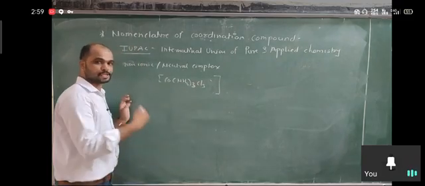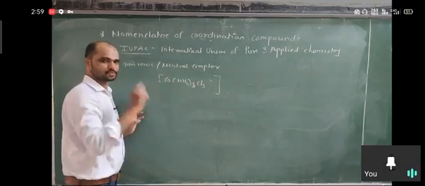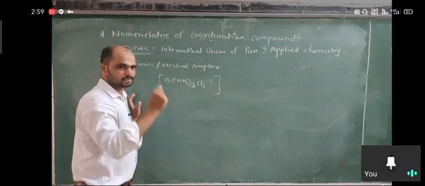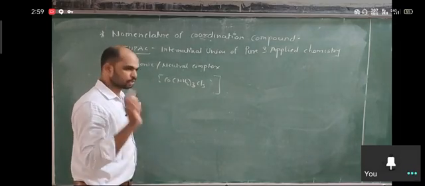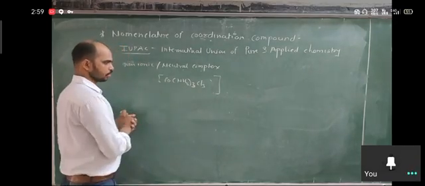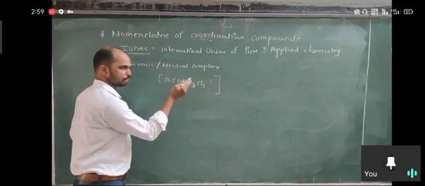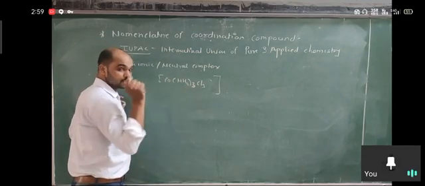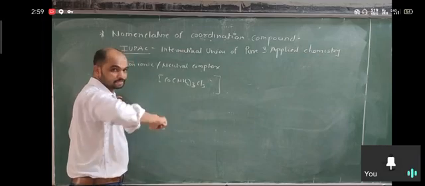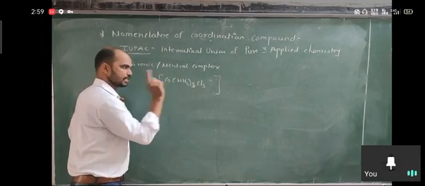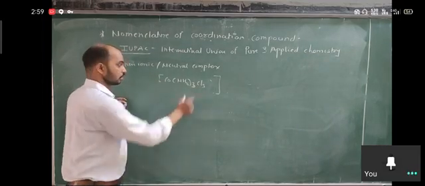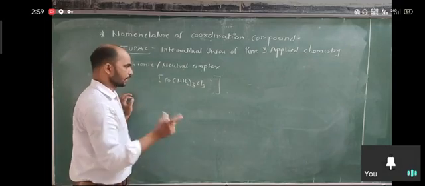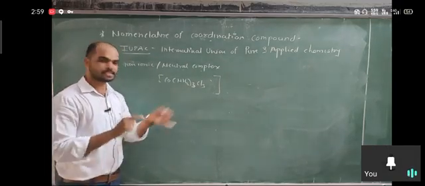There is no space between the cation and anion. In the first case, we put a space between the anionic part and the cation. Here there is no space, so we start the name directly from the complex. In the complex, we start naming from the ligands first. Here NH3 is a ligand and Cl is a ligand, so two different types of ligand. NH3 is the neutral ligand, Cl is the negative ligand.